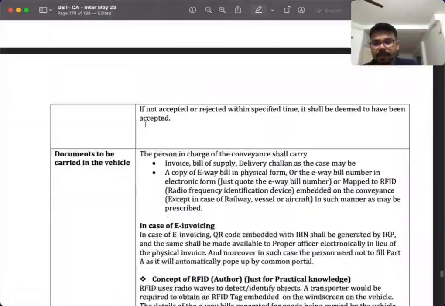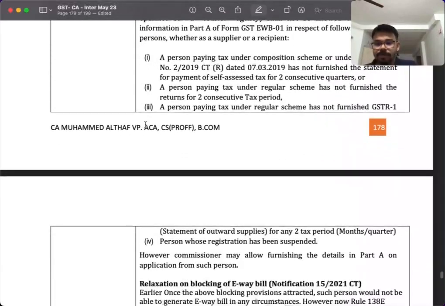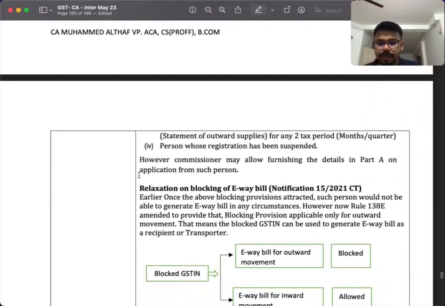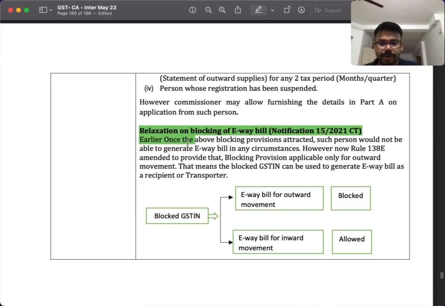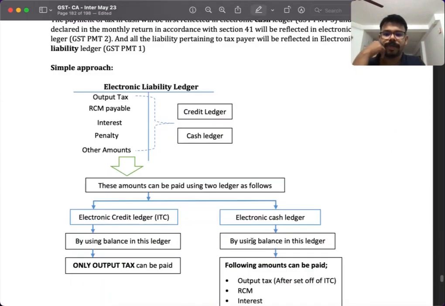One more. This one is the blocking of e-way bill. This is a relaxation that was given in 2021. So they may ask in the exam, so you have to be very careful about this clarification. Okay, then the next one is payment of taxes.